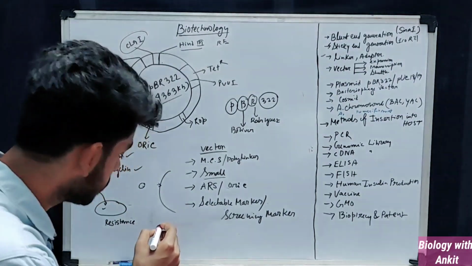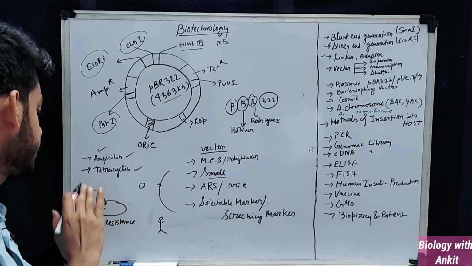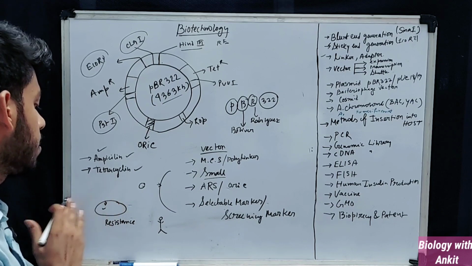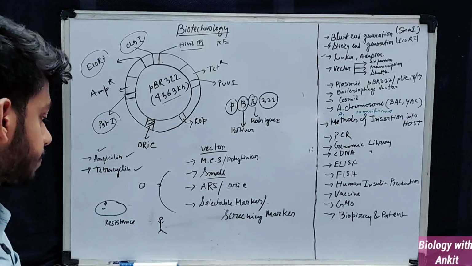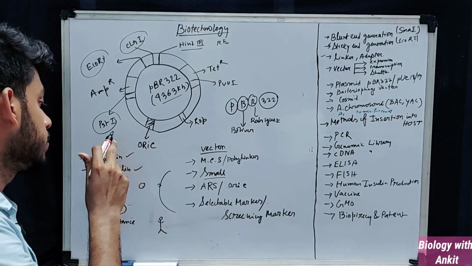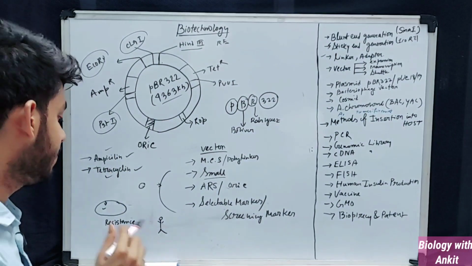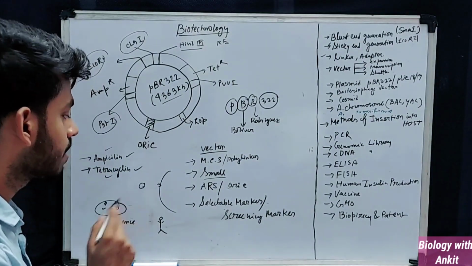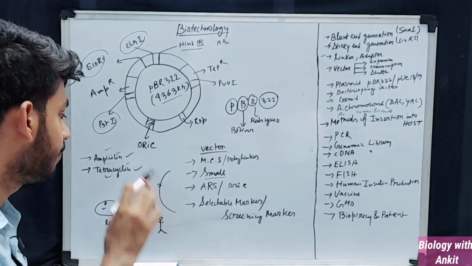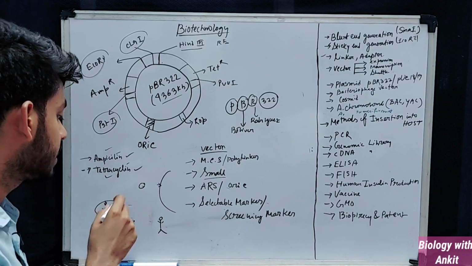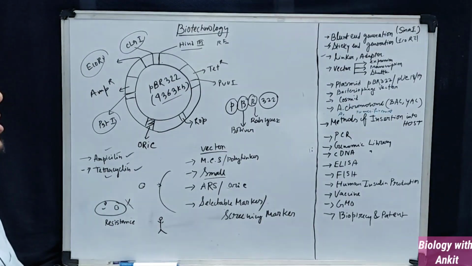Suppose a human has this bacteria which does not have the plasmid. After the manifestations of the disease, I can usually start the treatment by using ampicillin or tetracycline. But if the bacteria somehow acquires the plasmid, then ampicillin and tetracycline will not work. Ampicillin and tetracycline cannot kill the bacteria alone. So this is the resistance generation.